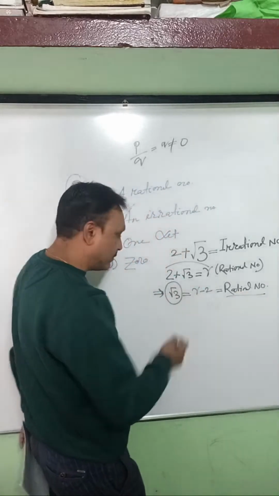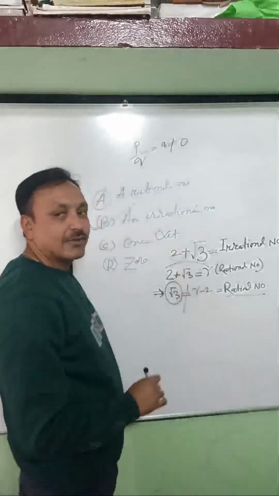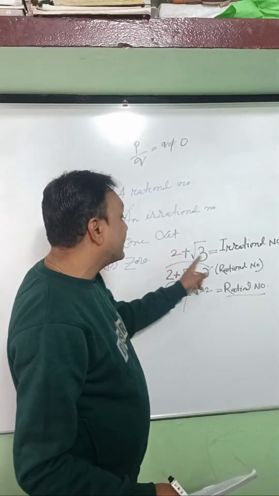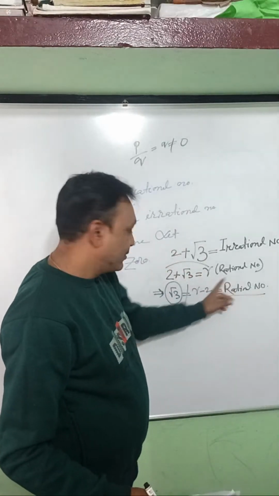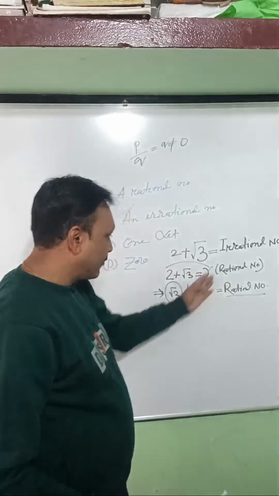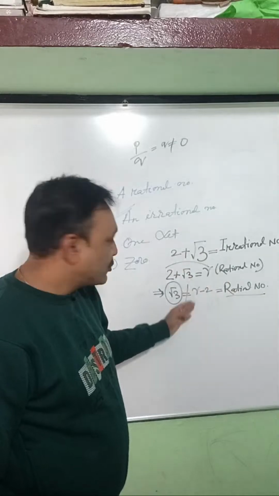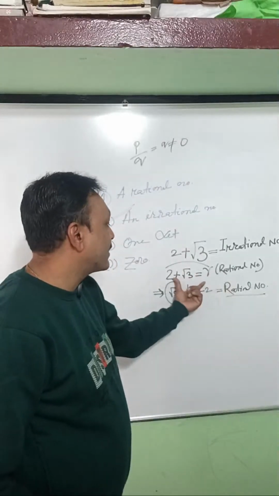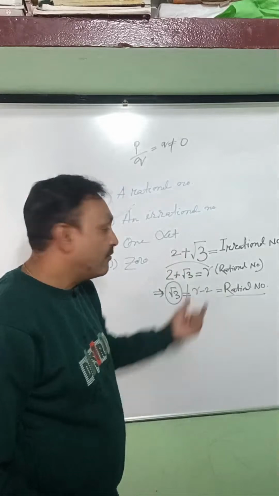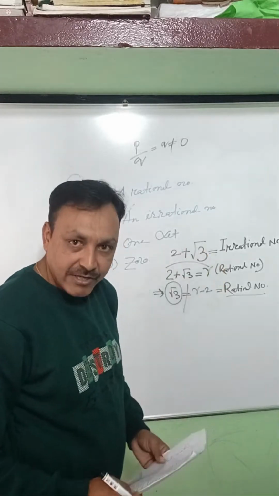How? It's not possible. This is not true. That means we cannot take this one as a rational number. So that's proof. If we take our assumption like that, it's not true. So not true means we cannot take this one as a rational number. So if it is not a rational number, then it is an irrational number.